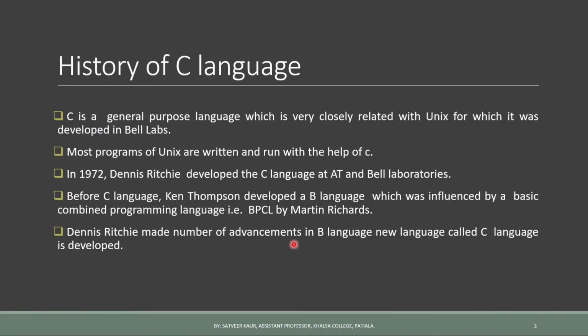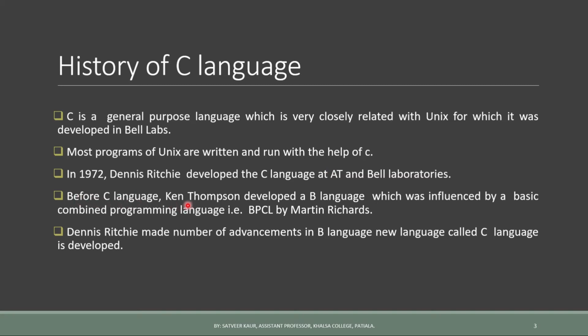Next is the history of the C language. It is a general purpose language which is very closely related with Unix. And Unix is an operating system which was developed in Bell Laboratories. Most programs of Unix are written and run with the help of the C language. In 1972, Dennis Ritchie developed the C language at AT&T Bell Laboratories.